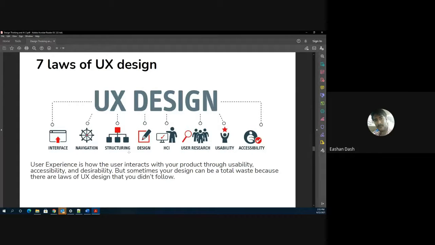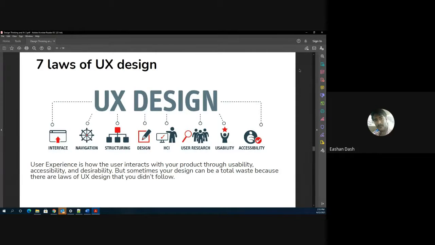If you ace your interface, your navigation, your design and all those aspects, you can be assured that you're going to ace your HCI as well. Then user research, usability, accessibility, all these things ultimately come under the bucket of UX design, right? So I hope I'm clear on this.